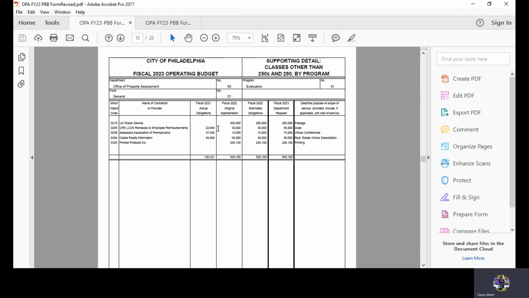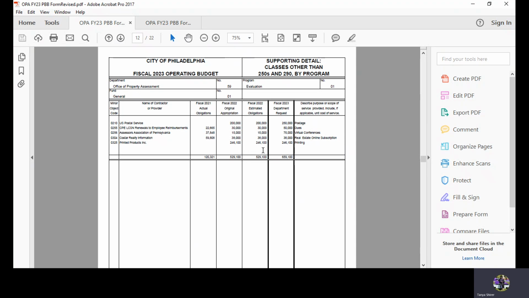We're going to go back to the 7153O schedule, and we're going to report class 325, the name of the vendor. There was no activity as of fiscal 21 under this program, so that should be left blank. We are picking up the adopted amount of $246,100 for fiscal 22.